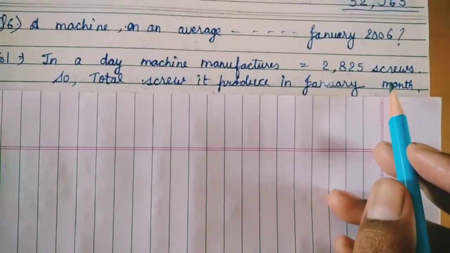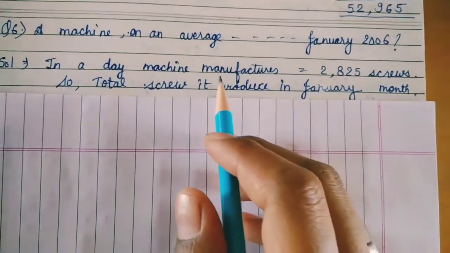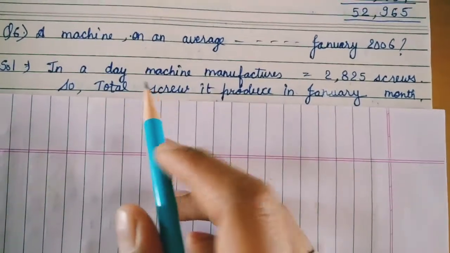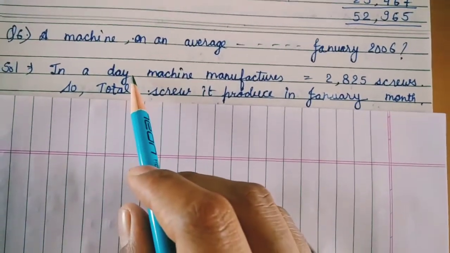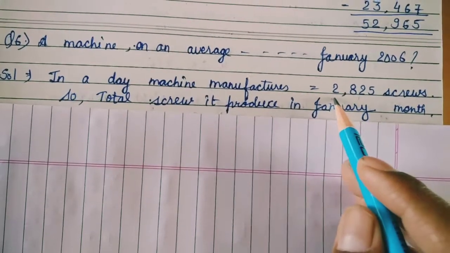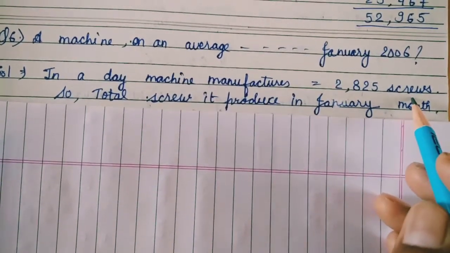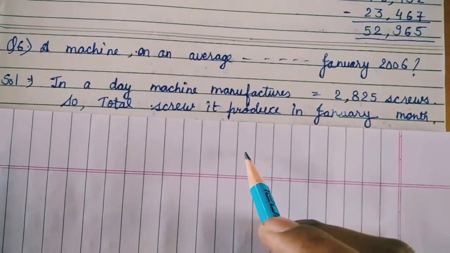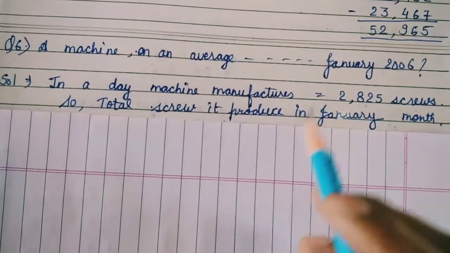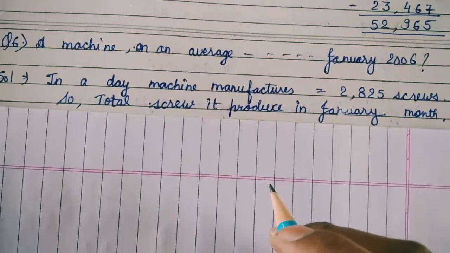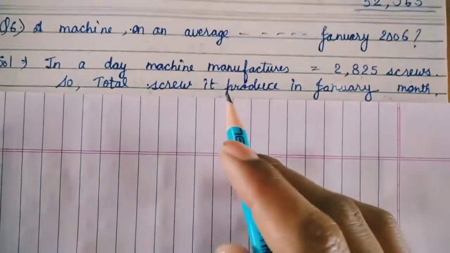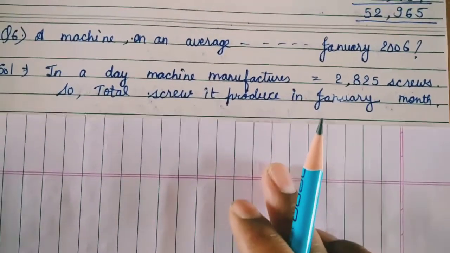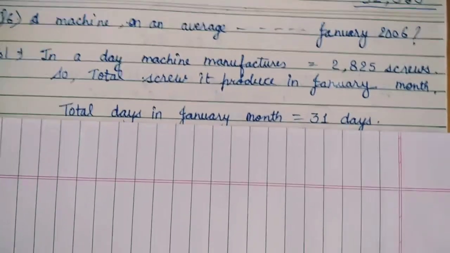The question has already given us the average: in a day the machine makes 2825 screws, and it is asking how many screws were made in the month of January 2006.